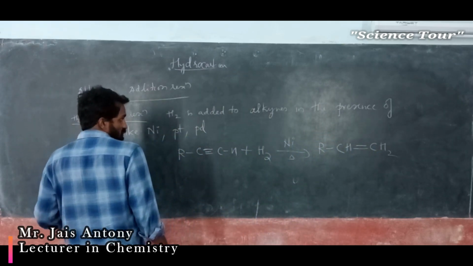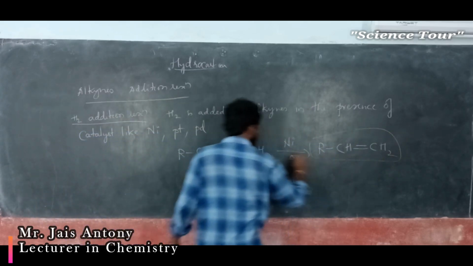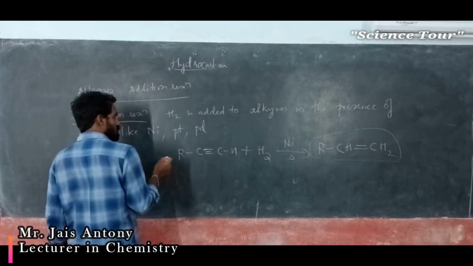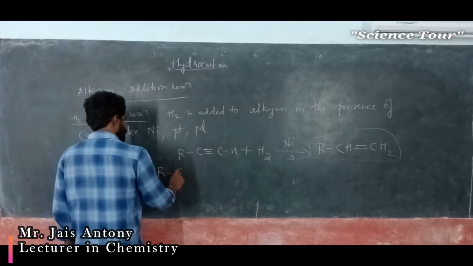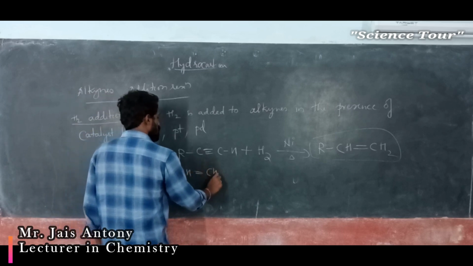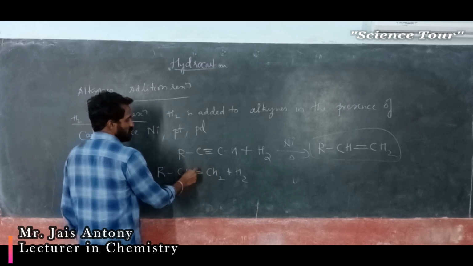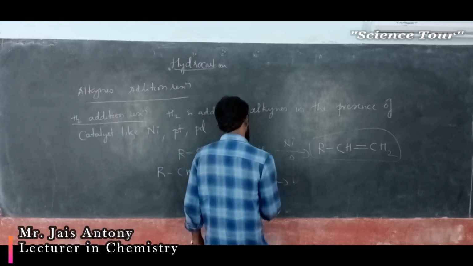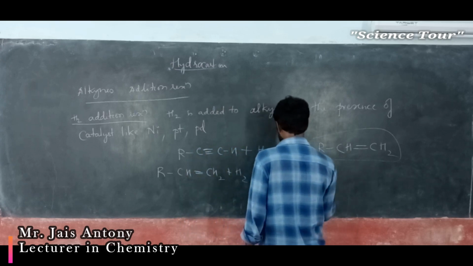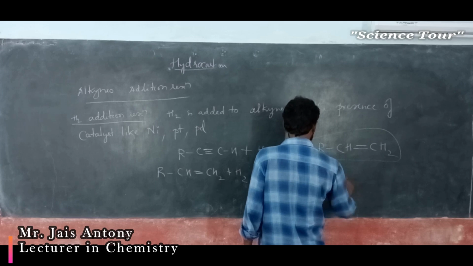My dear students, if we again take this molecule and treat it with hydrogen in the presence of nickel, it again undergoes an addition reaction. Hydrogen is added to one of the double bonds, okay. In the presence of nickel, it gives RCH2 single bond.